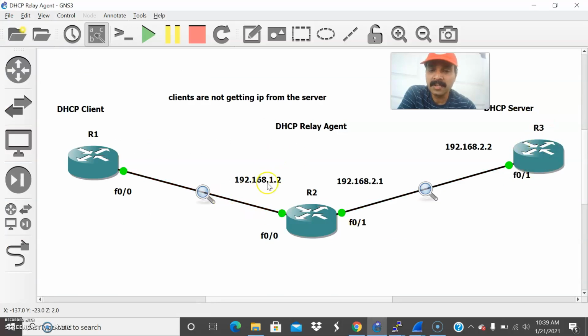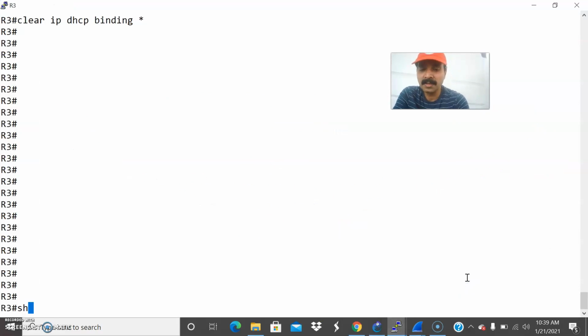So in the client range, this pool we have to assign the 192.168.1.0 subnet. We have to assign the client pool in the server. So that is the reason the server will assign the IP address to the client, right? So let us go to R3 and check the pool.